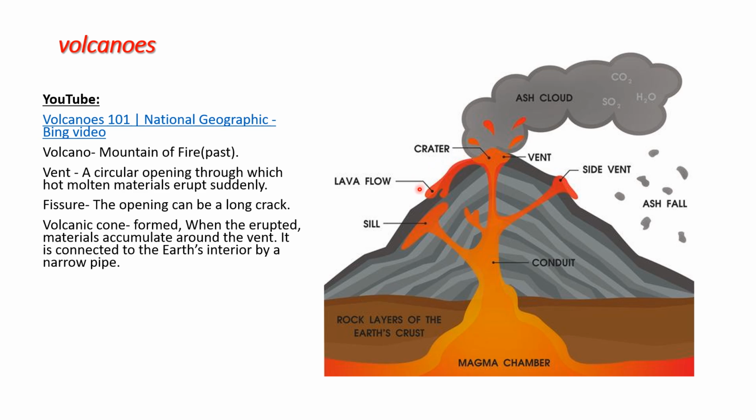And the lava which is coming out from this magma chamber is lava. This horizontal place is the sill, and the main stream, like the stem of a tree, we can call the conduit. These are the rock layers of the earth's crust.